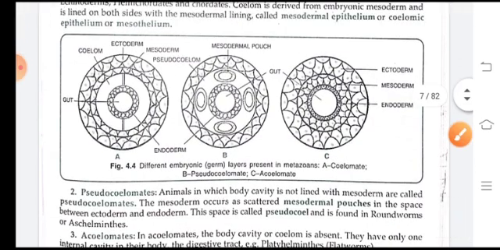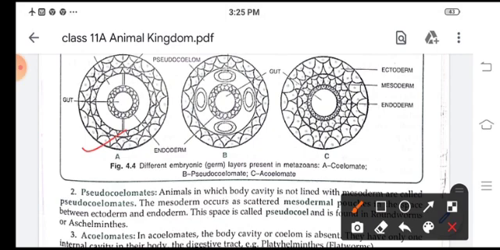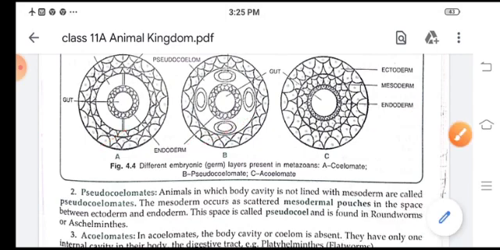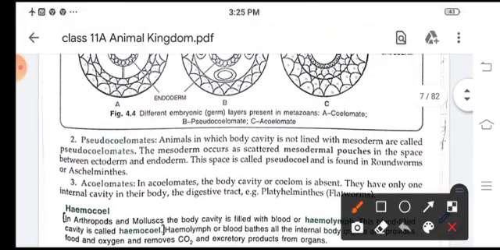Now next is, here see children, different types of germ layers. Now these are coelomate, pseudocoelomate and acoelomate. Now pseudocoelomates are animals in which the body cavity is not lined with mesoderm.